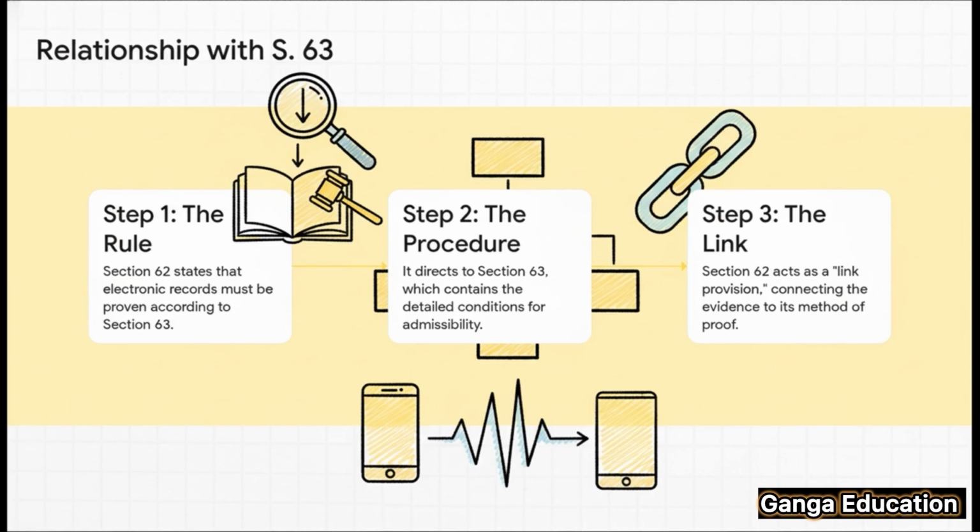Now, this slide gets to the single most important thing you need to know about Section 62. It never works alone. It's what we call a link provision. Section 62 lays down the basic rule, and then it immediately points you over to Section 63 for the actual step-by-step procedure. So remember this, you always have to read Section 62 and 63 together. They're like two sides of the same coin.